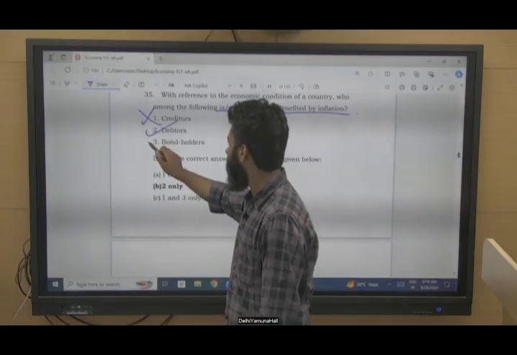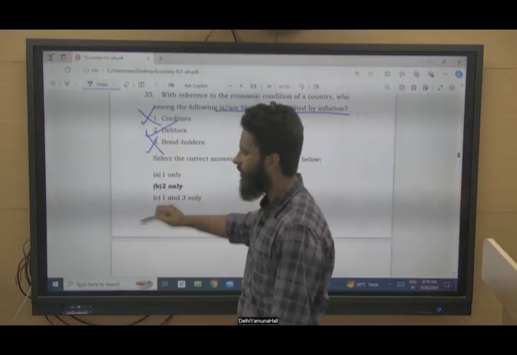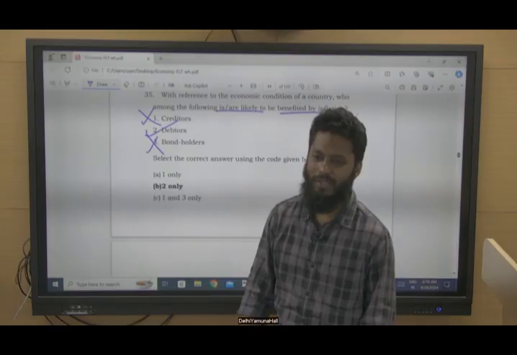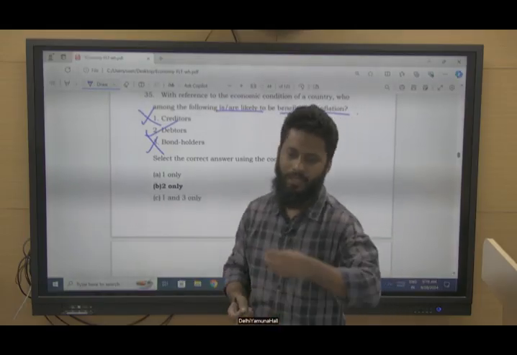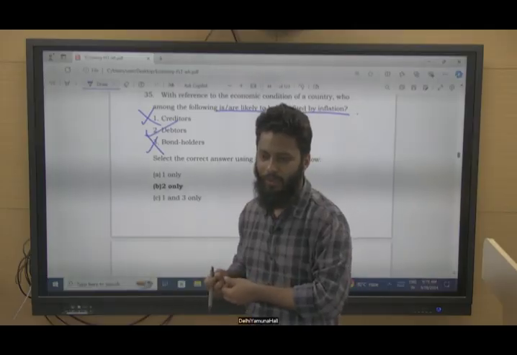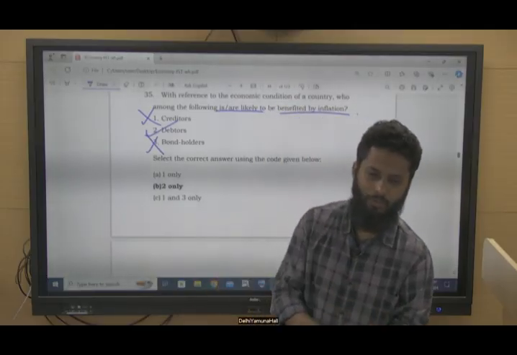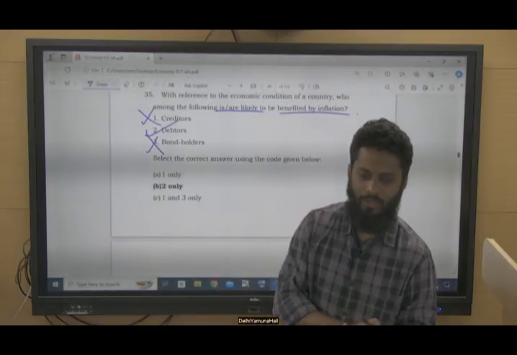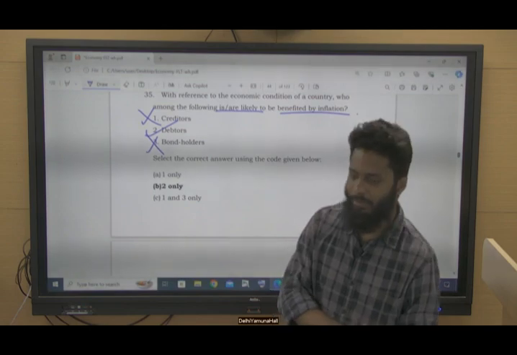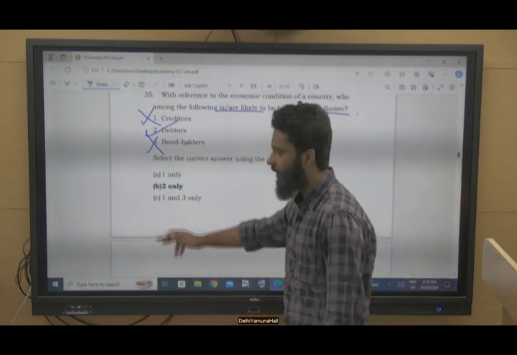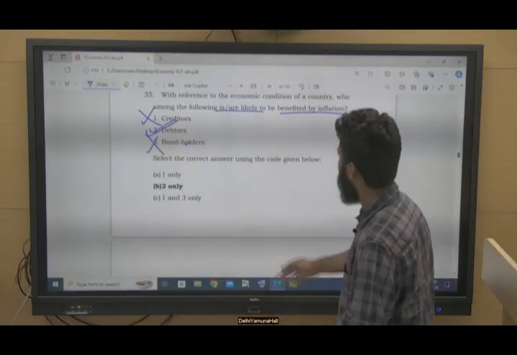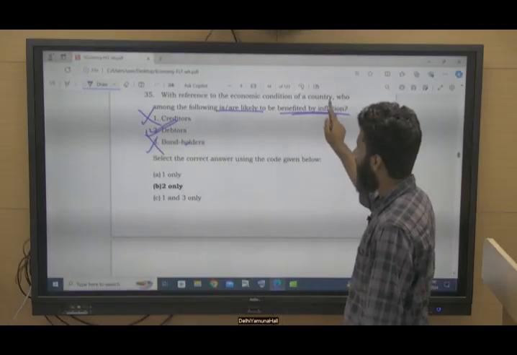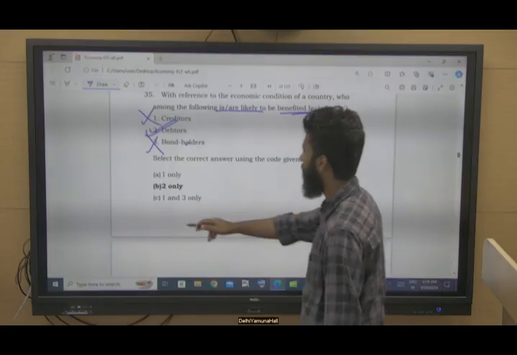And bondholders also are not benefited, because a bond is like what? Giving loans only. You are giving money and taking a bond, and after maturity of the bond you go and take your money back. So this is a kind of debtor-creditor relation only. So in the given options, only debtors benefit, not creditors. So option B.